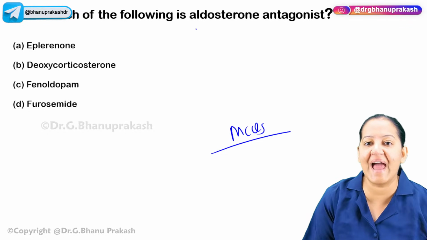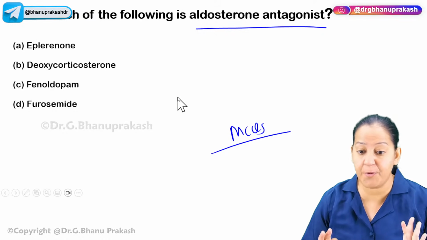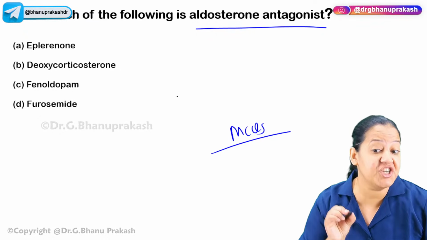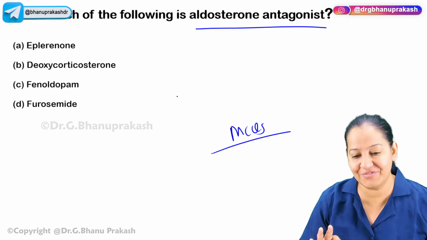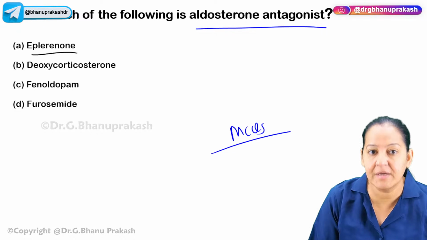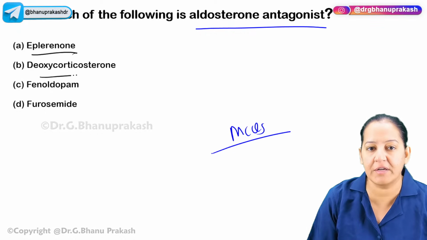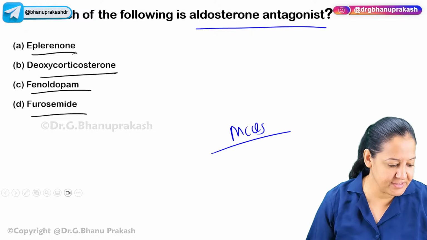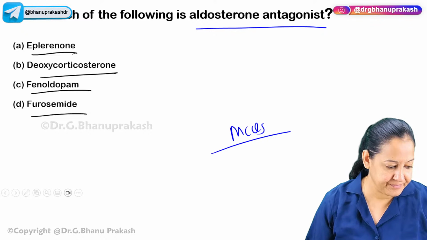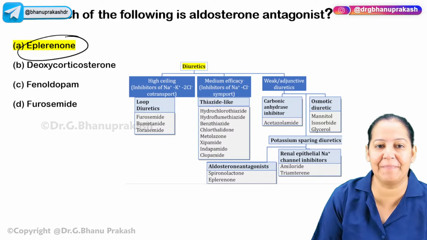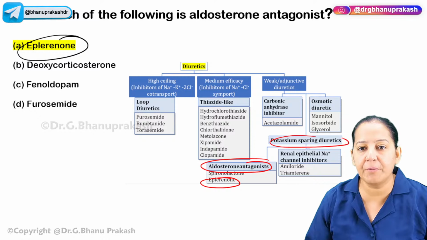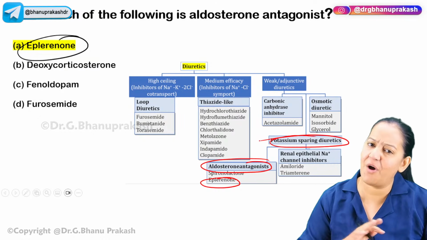Which of the following is an aldosterone antagonist? This question is based purely on the classification. If you know the classification, you can tell me the name of the drug. I'm asking about one of the potassium sparing diuretics, and which of them is the aldosterone antagonist? Is it eplerenone? Is it deoxycortisone? Is it phenoldopam? Or is it furosemide? What is the correct answer? Please write it down. Yes, absolutely right. The correct answer is eplerenone. Eplerenone is an aldosterone antagonist, which is one of the potassium sparing diuretics. So if you know the classification, half of the things are clear.